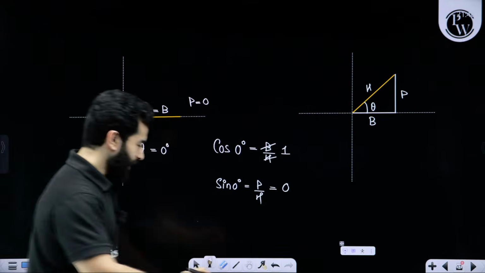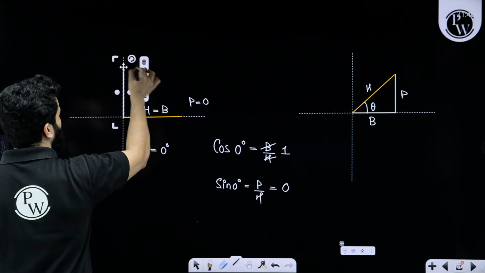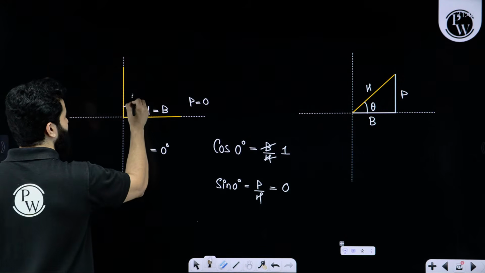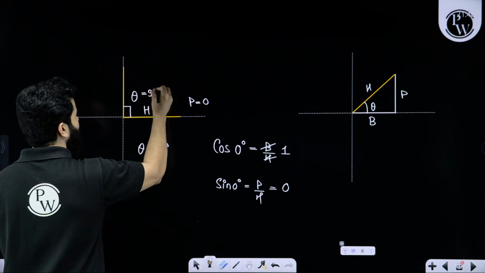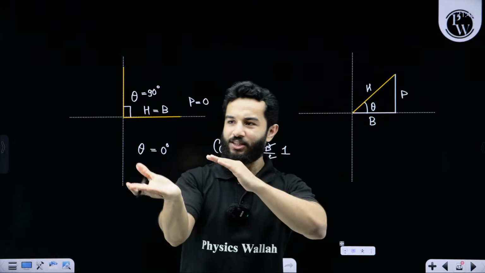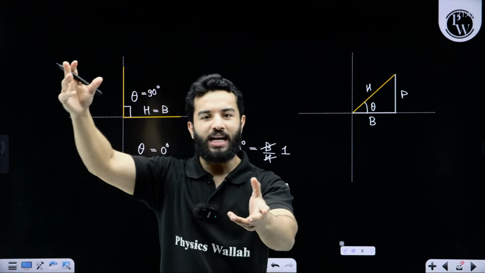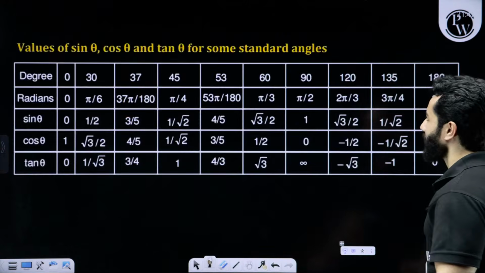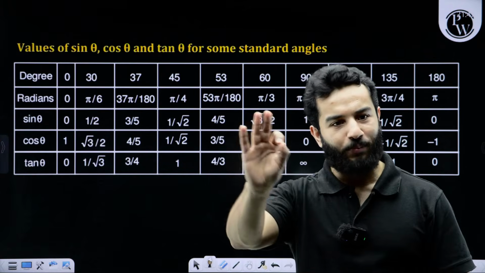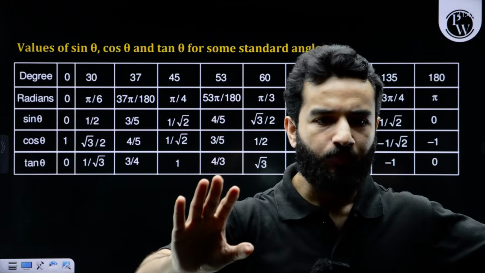And so on. Let's suppose now we have got another case in which this is the hypotenuse. That means now the angle is 90 degree. As you increase this angle, base will decrease and perpendicular will increase. That's what happens in the sine, cos and tan table, right? And now you can remember it. I hope 90% of these things you already know. Clear? Done?